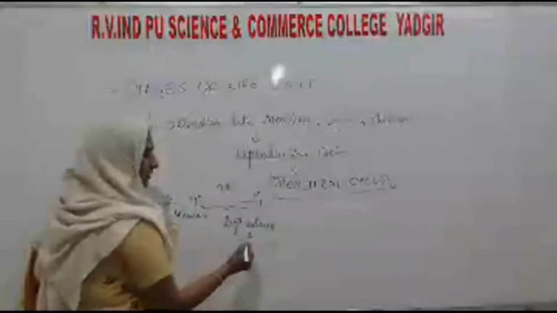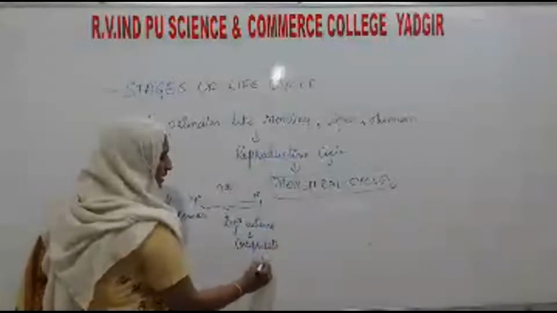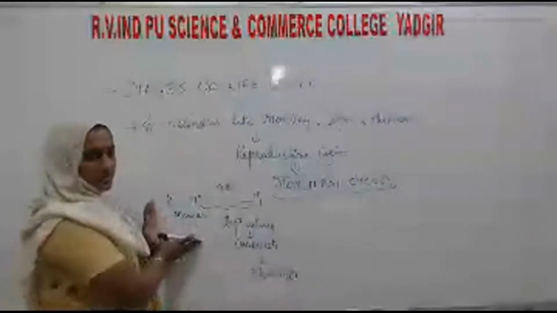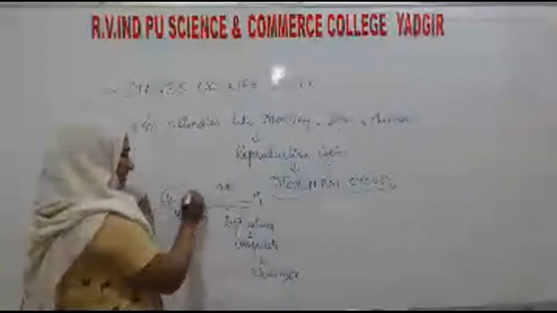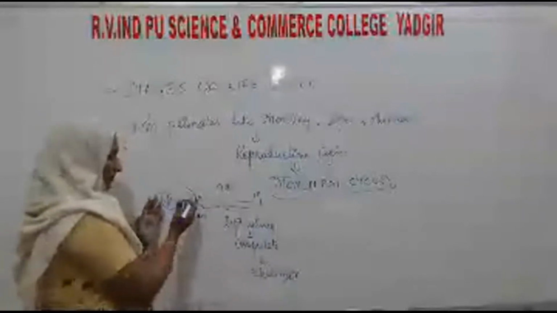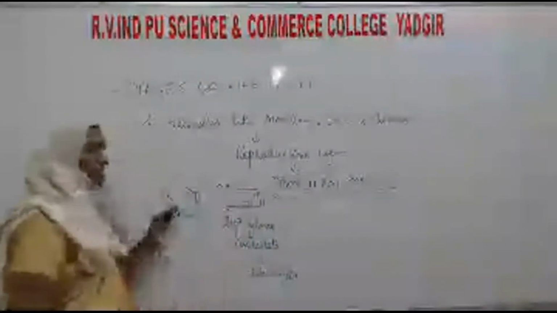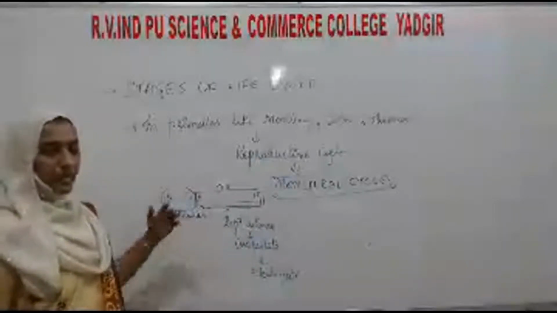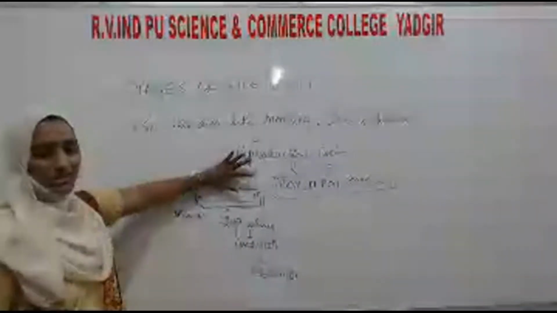During this time, if they copulate, then fertilization is going to take place, not during the menses time. Every month they can reproduce. So this is about the menstrual cycle.